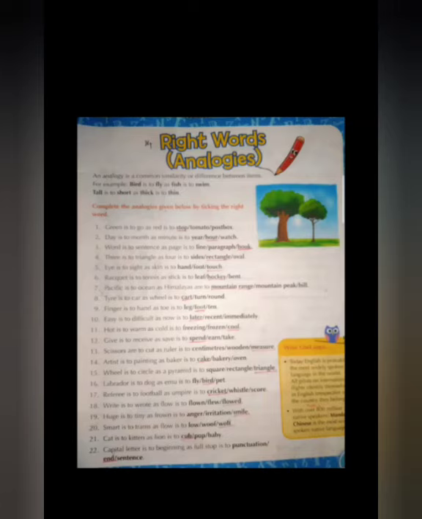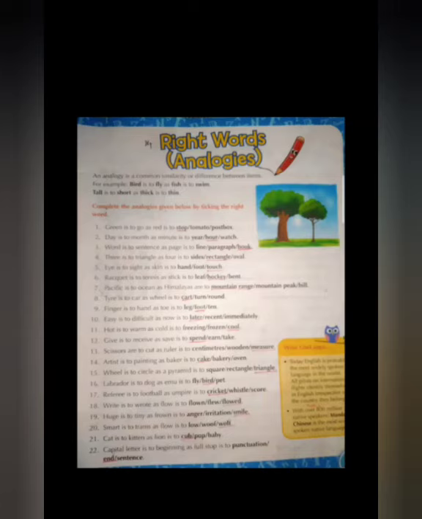Next one, with over 800 million native speakers, Mandarin Chinese is the most widely spoken native language. In China, Mandarin is the most widely spoken native language. Most of the people in China talk Mandarin. Have you understood?